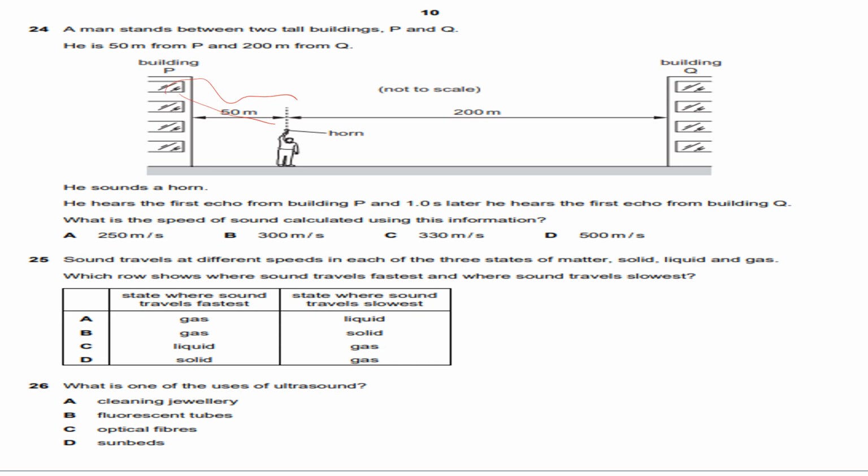So for the first echo, the sound travels 100 meters towards P and back. Towards Q it is also 100 meters, and for the later 1 second the sound travels from here 100 meters to here for the second echo. So in 1 second the total distance will be 300 meters. So the answer will be B.